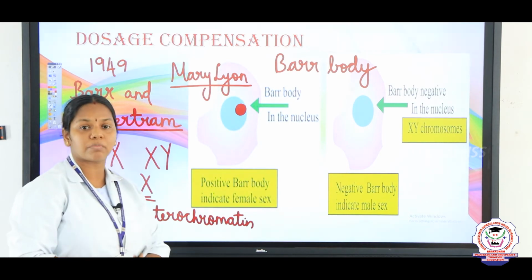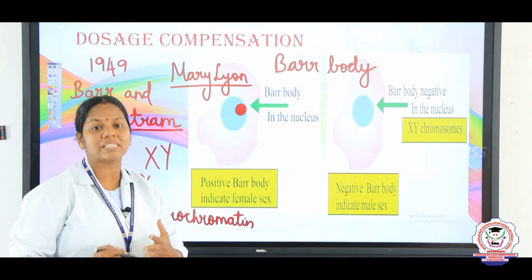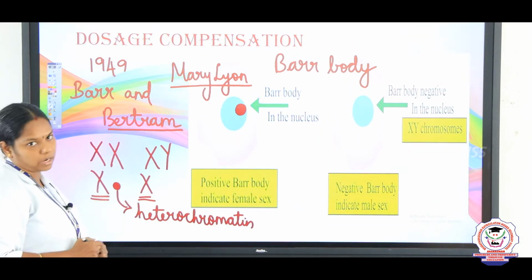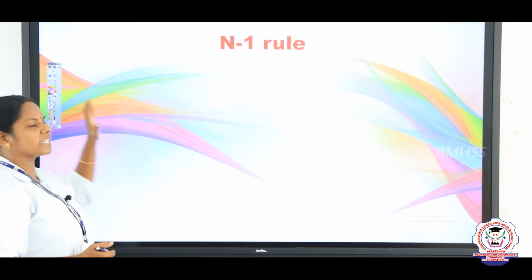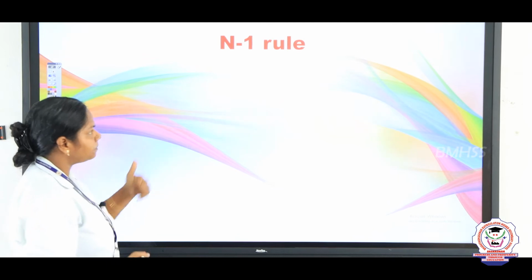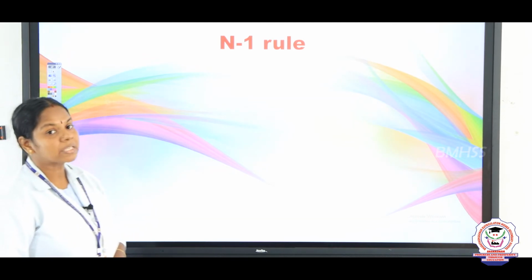They may ask you a 3-mark question: write a note on Lyon's hypothesis, or what is lionization. You have to write the view of Mary Lyon. Next we are going to see what is the N-1 rule. I told you, children, if there is 2X, one X will become inactive.